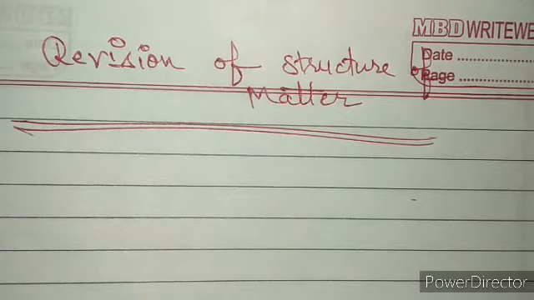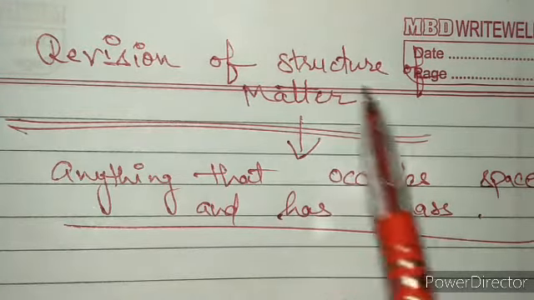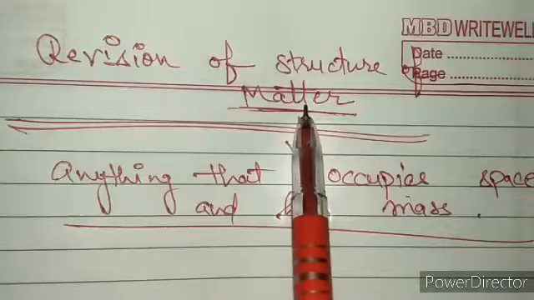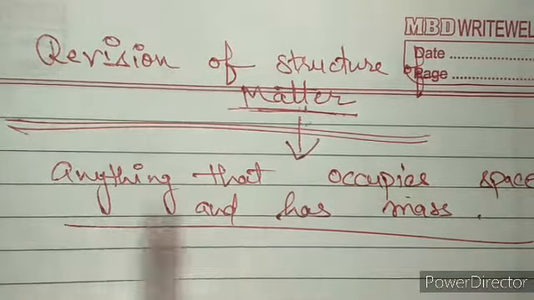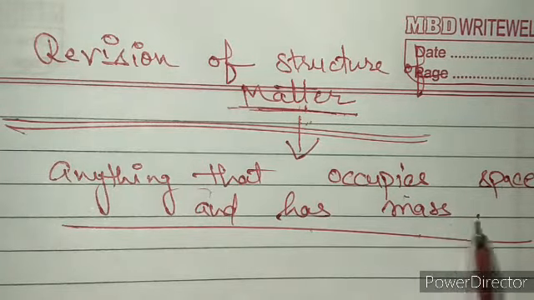Hello everyone. Today we are going to revise our chapter Structure of Matter. So the first definition that comes from this chapter is matter. What is matter? Anything that occupies space and has mass is known as matter.